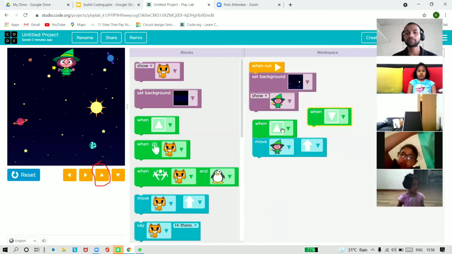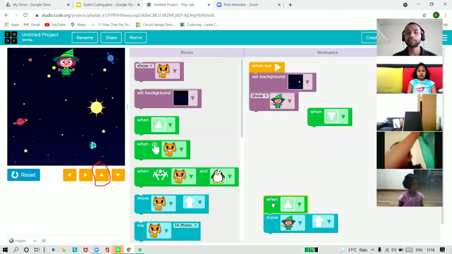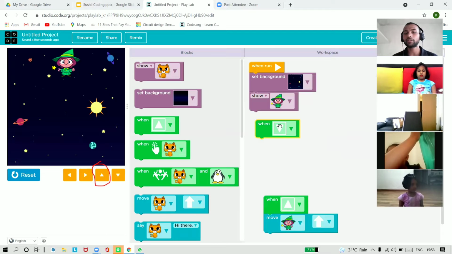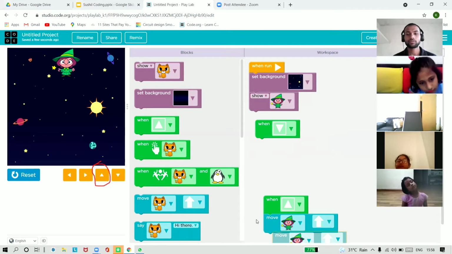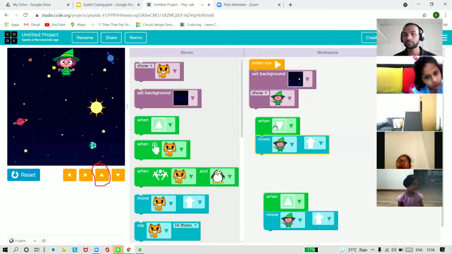Let me make it down. When we are clicking the down button, see this, there's a down button now, a downside arrow. Riddhi, can you see it? This is the downside arrow. So what should happen now? The magician should go down. Is it okay? The magician should go downwards.